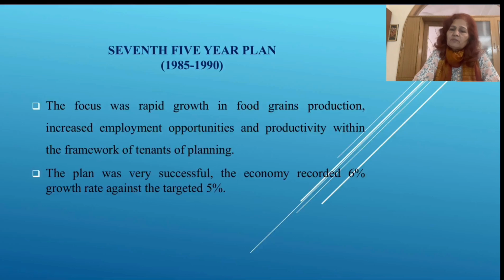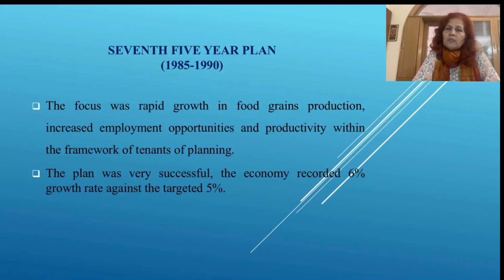Now, we come to the 7th 5-year plan, 1985 to 90. Specifically, the focus of the 7th 5-year plan was rapid growth in food grain production, because the population was continuously increasing, and it is the duty of every nation to fulfill the food requirements of the people of their country, and to increase employment opportunities.